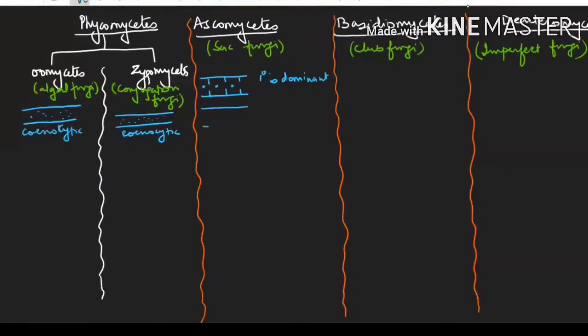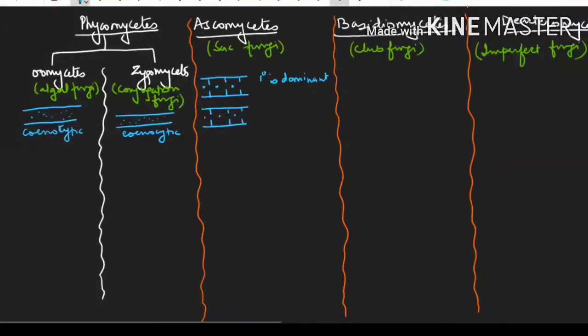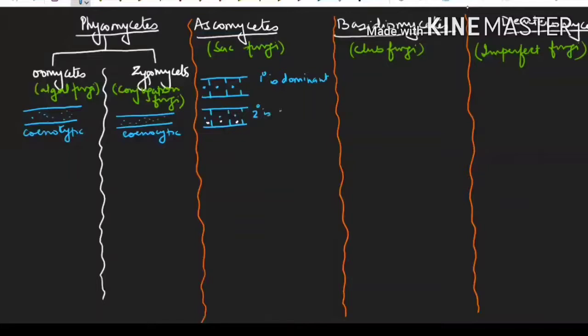Let me draw once again. This is your septate hypha with simple pore. And the secondary condition will be there. Secondary mycelium means the dikaryon condition, so two different nuclei will be there. This you will say is short-lived. Secondary mycelium is short-lived.